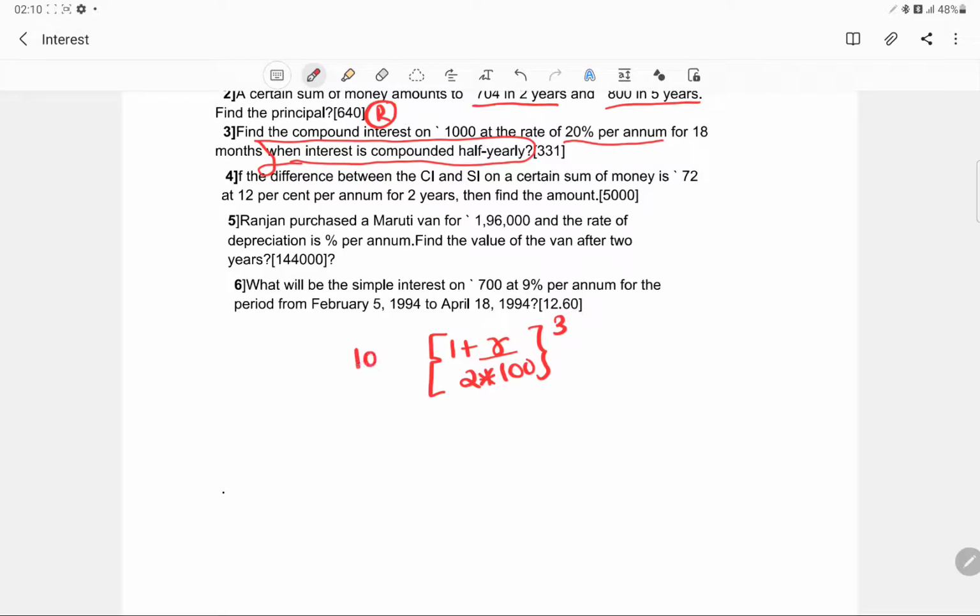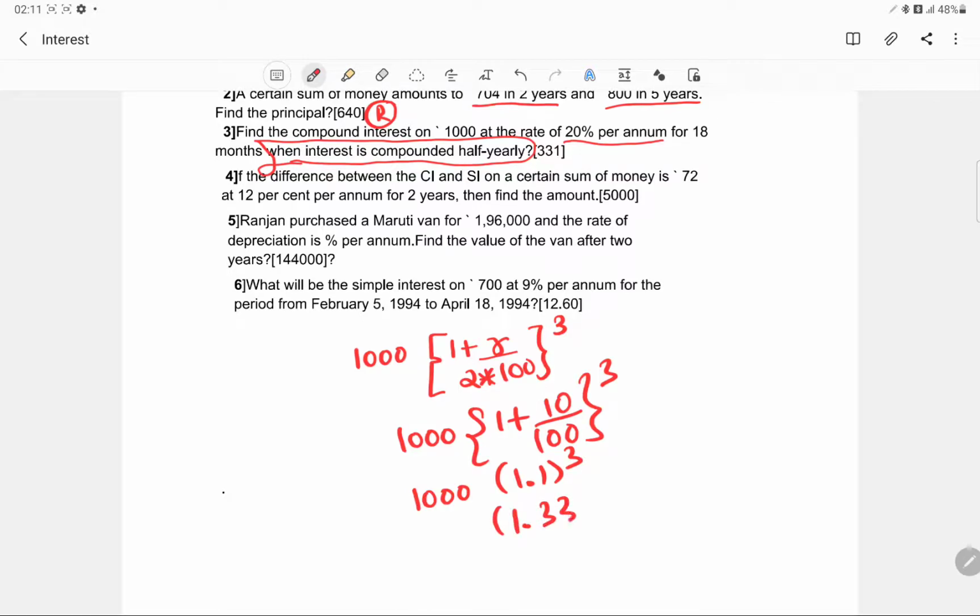And the principal is 1000. So this would be 1000 into 1 plus 10 upon 100, the whole to the power 3. This is nothing but 1000 into 1.1 cubed. We all are aware that 11 cube is 1331, so this will be 1331.